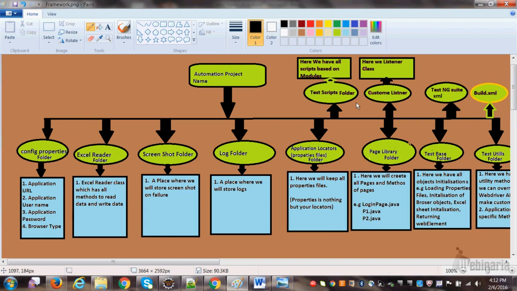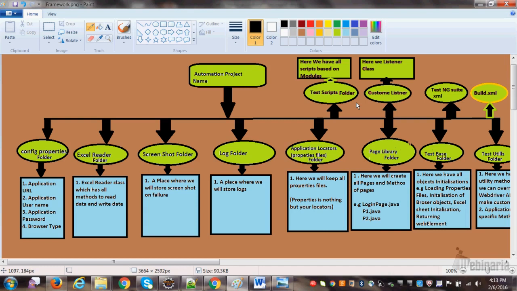So after that we have test script folders. What is the test script folders? Whenever we do automation, we work on different modules, right? So we need to have one test script folder. Inside the folder, we'll write the script based on the modules, right? So we need to make one test script folder.